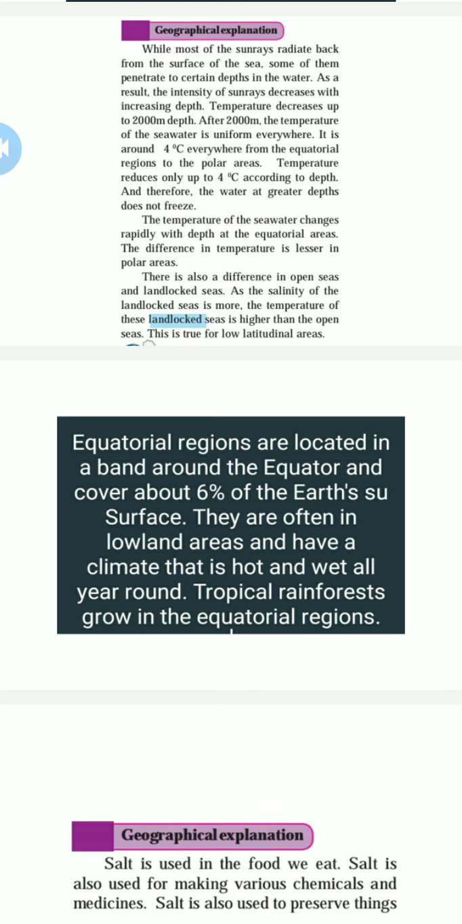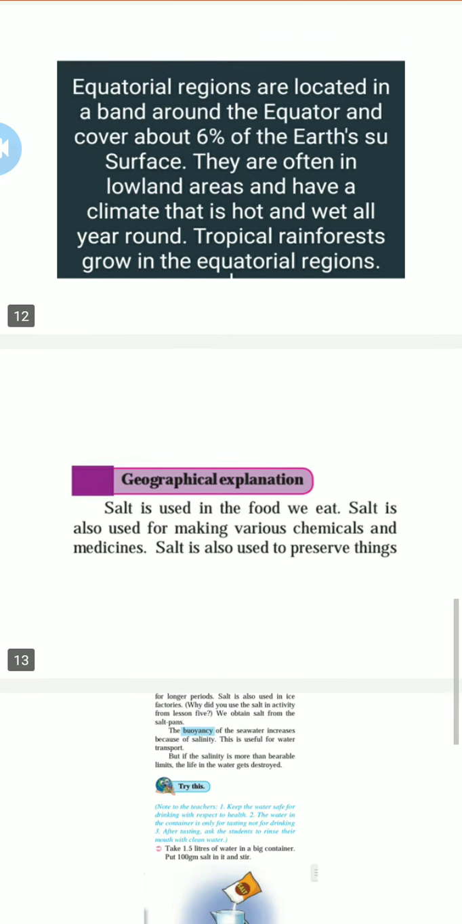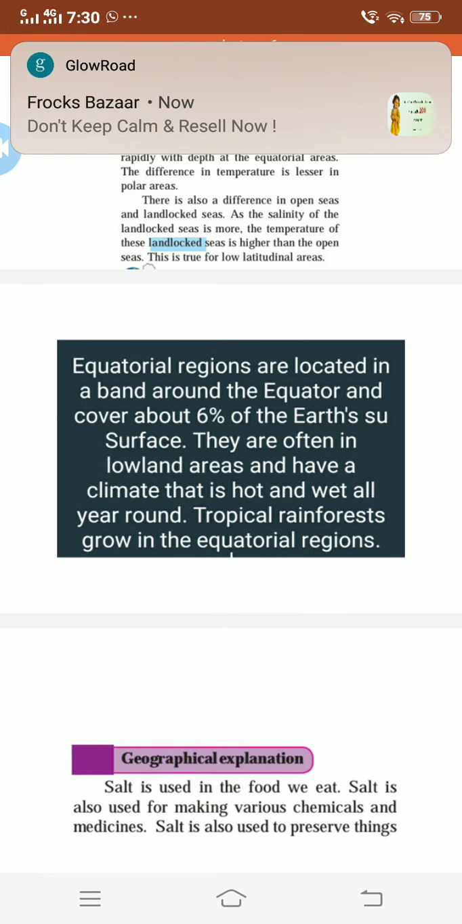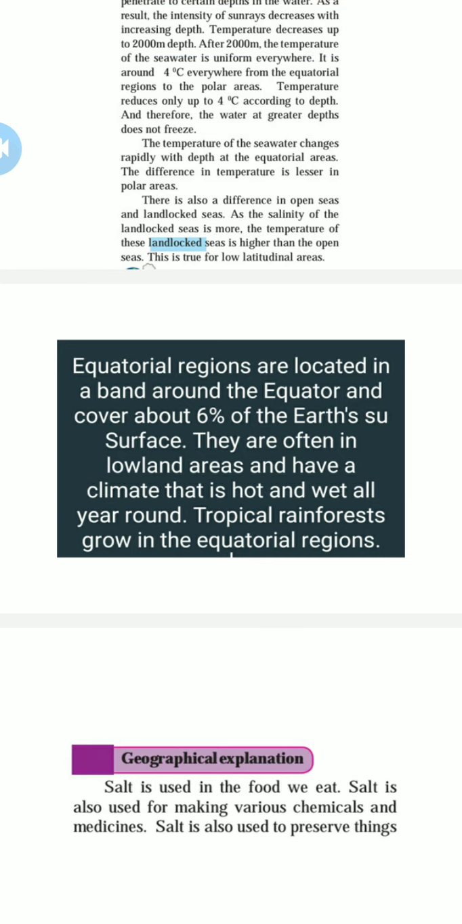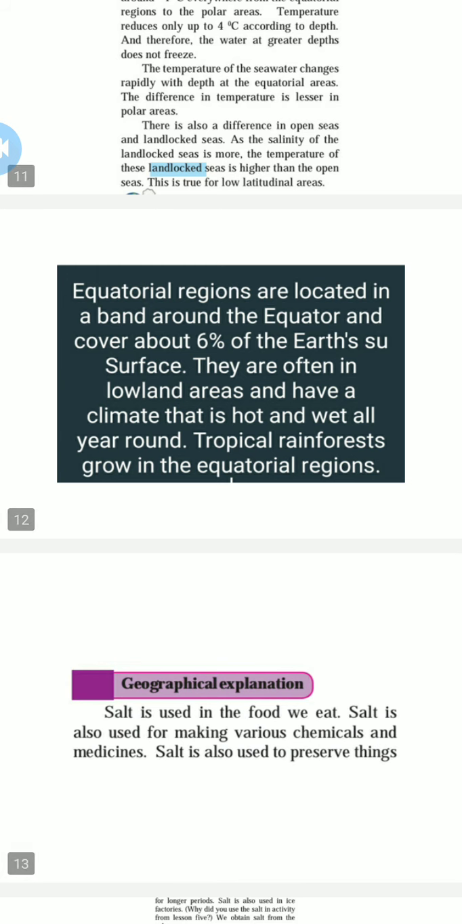There is also a difference between open seas and landlocked seas. As the salinity of the landlocked sea is more, the temperature of these landlocked seas is higher than the open seas. This is true for the low equatorial area. See, now they have spoken about the polar area, like in the polar areas, at the same time